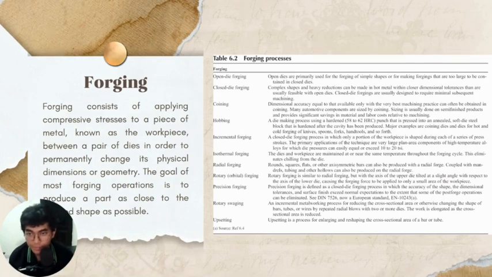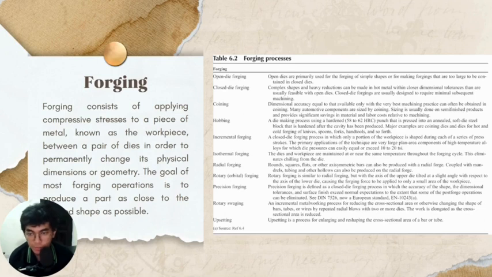The first one is roll forging, a process for simultaneously reducing the cross-sectional area and changing the shape of bar, billet, or plates. The second is radial forging. During radial forging, the material is forged between four dies that are arranged in one plane with two opposing dies acting on the piece simultaneously.